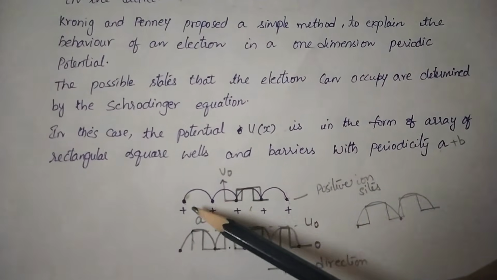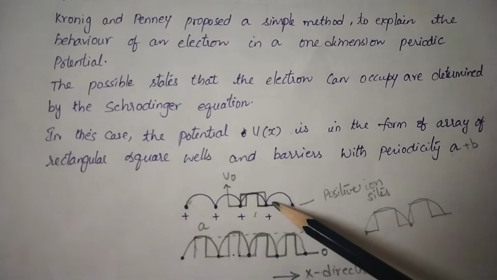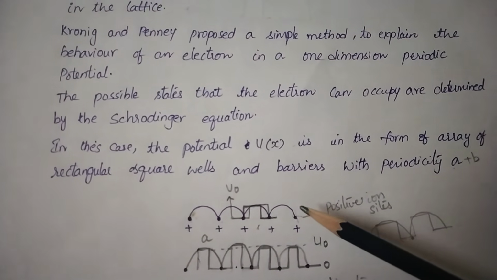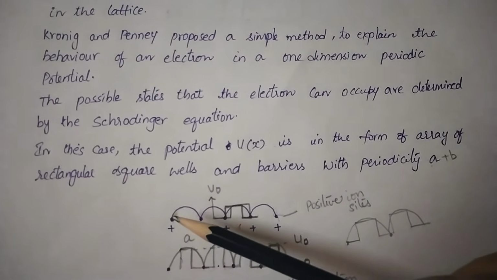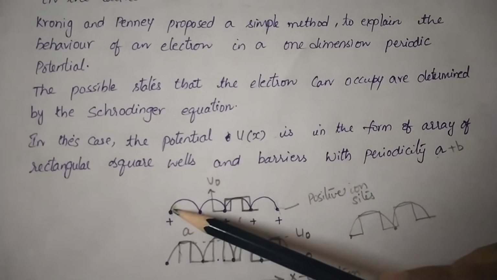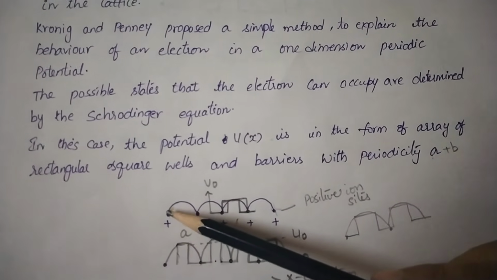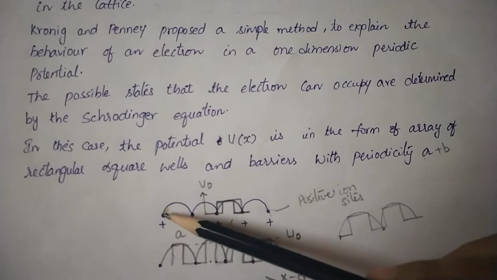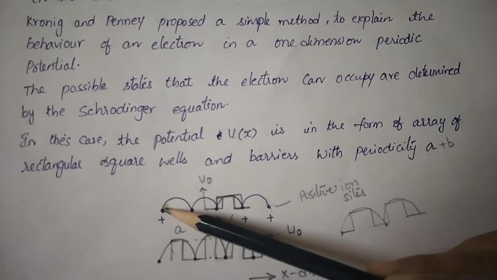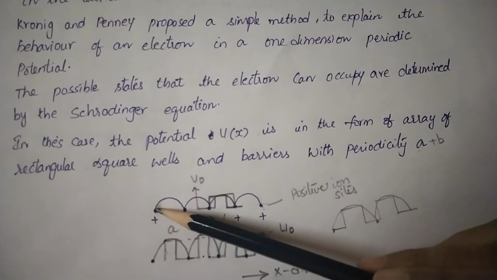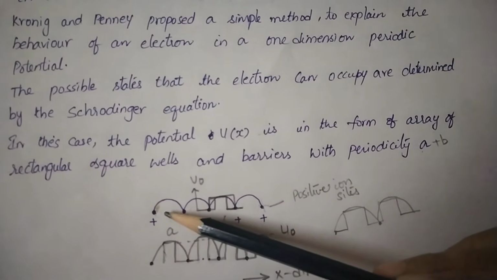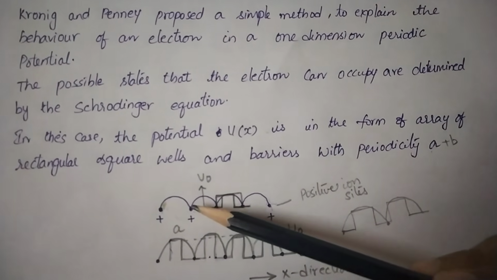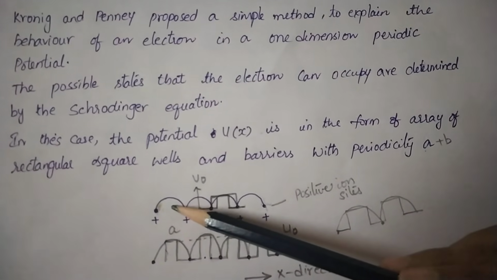If you observe, all these are lattice points, and in between these lattice points the electrons will be moving. If the electron is nearer to the positive ion, it experiences no force. The electron is free to move, so the potential energy is taken as 0. But if the electron is between two positive ion sites, it experiences a force.